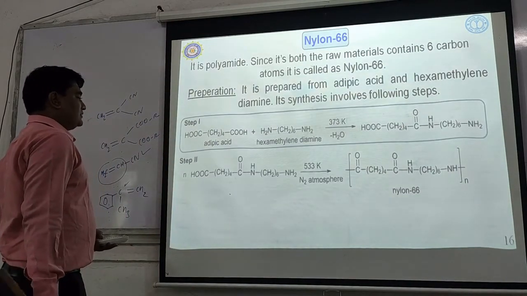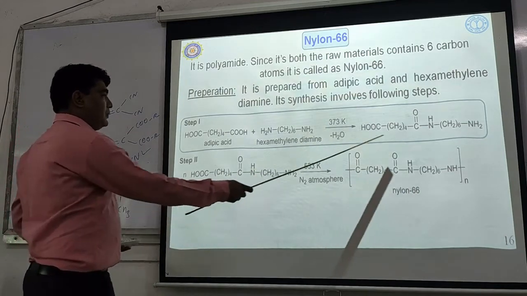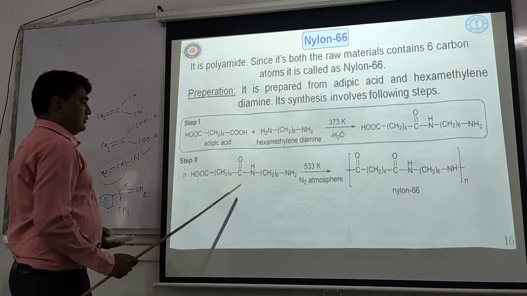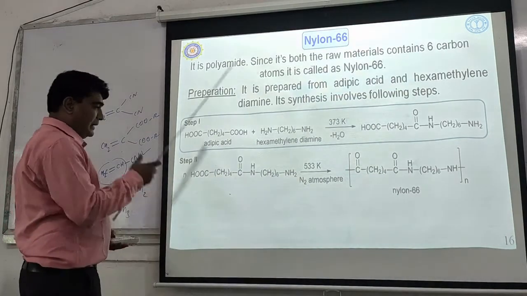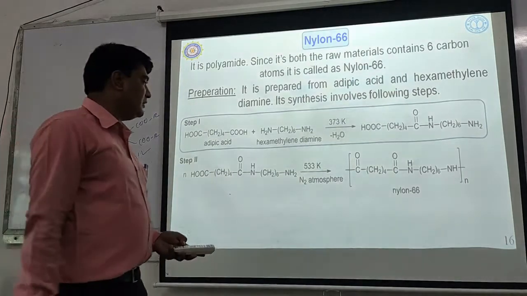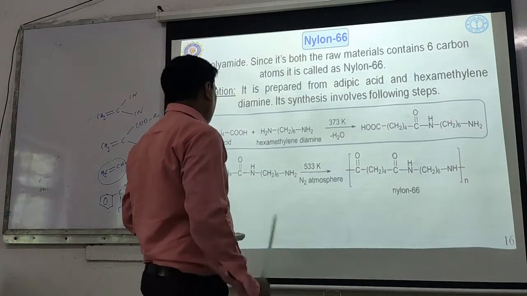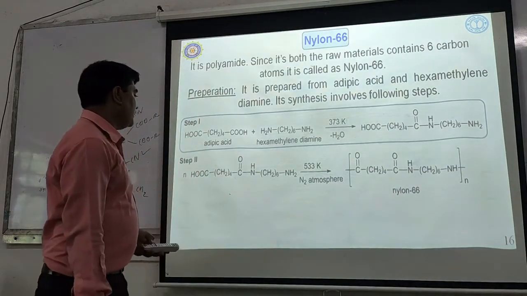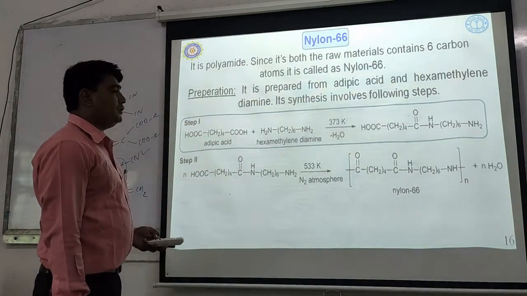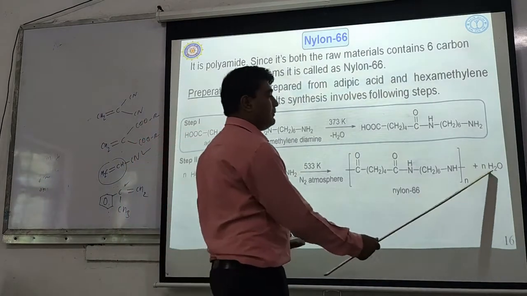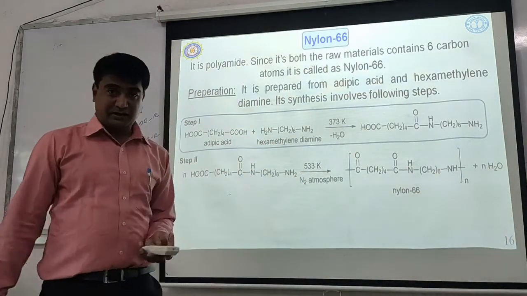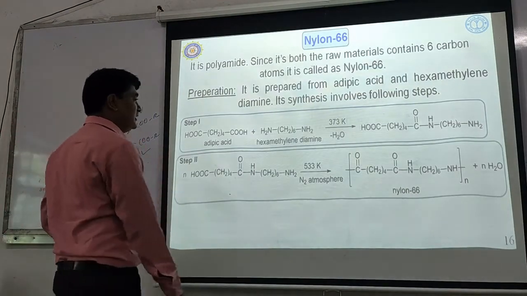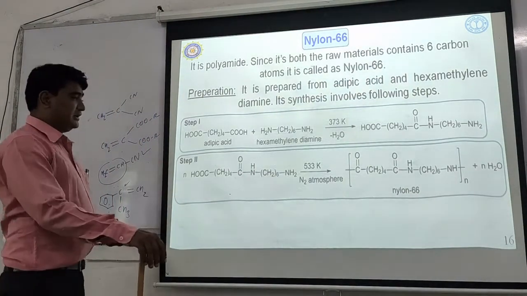And what happens in the second step? When n number of these amide compounds are heated at 533 Kelvin under nitrogen atmosphere, they undergo polymerization to form nylon 6,6. Okay, so what happens during this process? During this process, n number of water molecules are eliminated. So this is the synthesis of nylon 6,6.